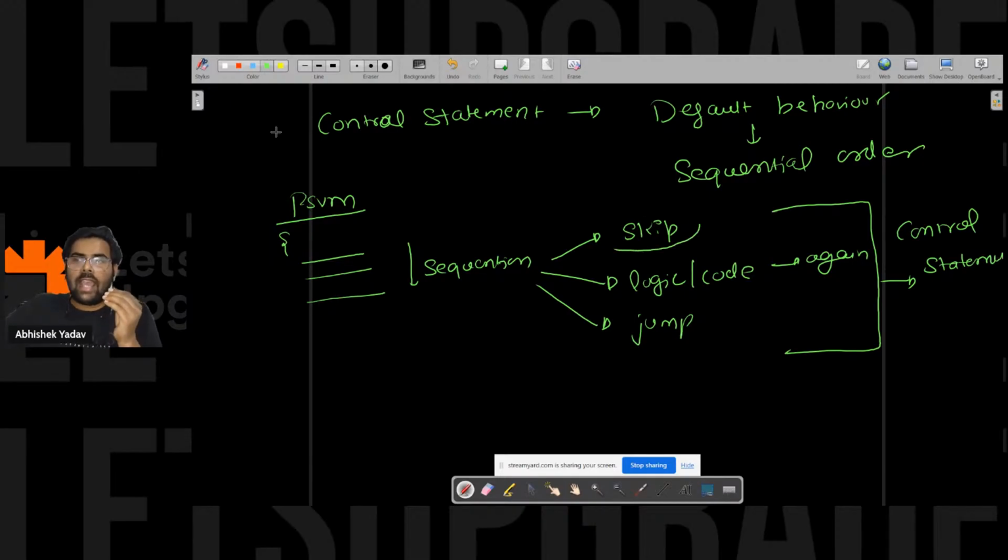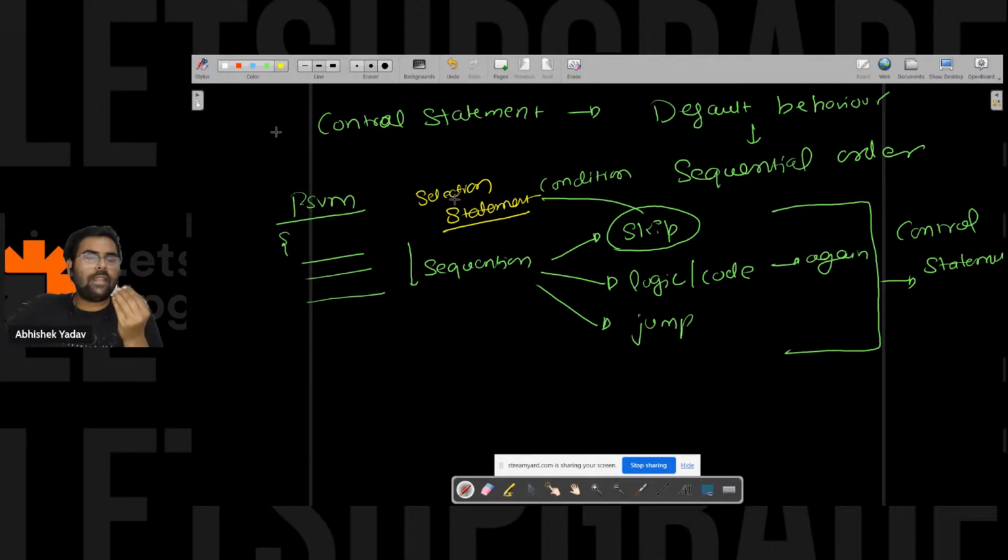If I have to skip a part of a code on the basis of a condition, then I have to use a selection statement here. And selection statements are what? That is your if else if, and nested if, and switch case. So this will be the skip part.